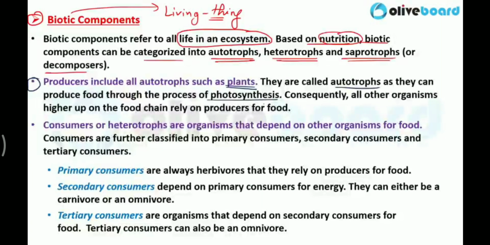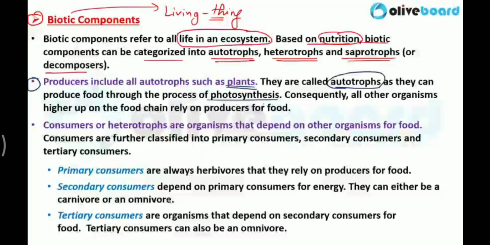That's why they are called producers, because they start making food for the entire food chain. Clear? That's why they are called producers, and they are called autotrophs. Autotrophs means who can create their food by themselves. They are called autotrophs as they can produce food through the process of photosynthesis.